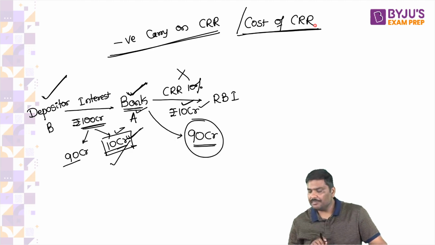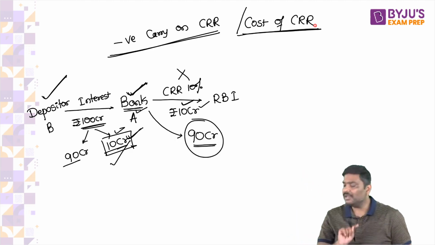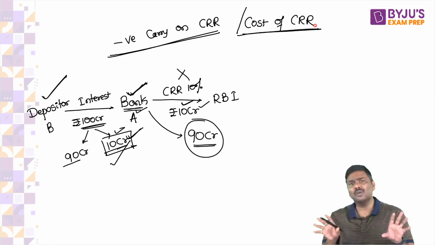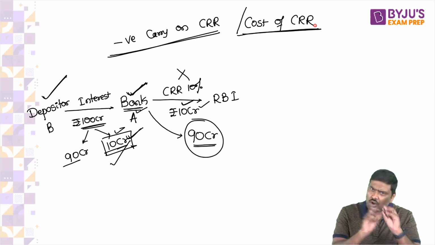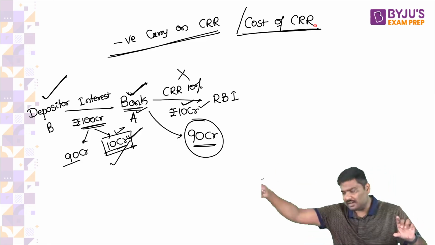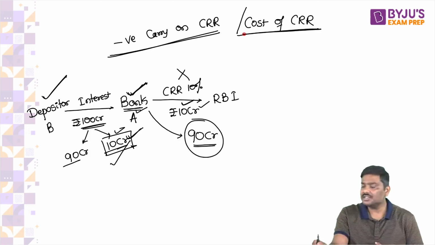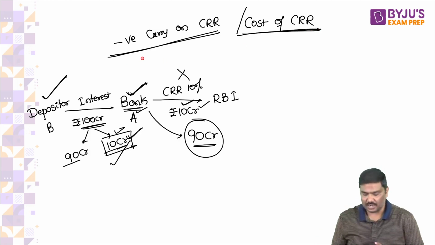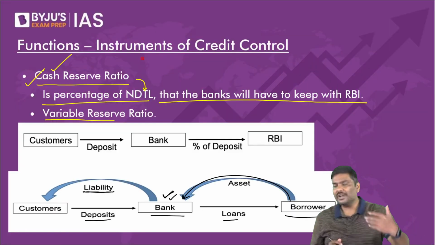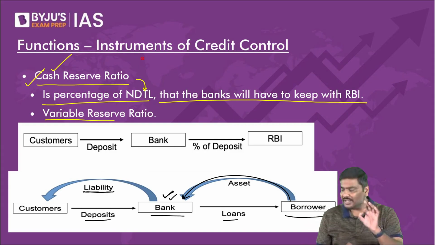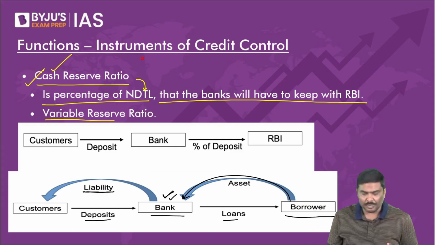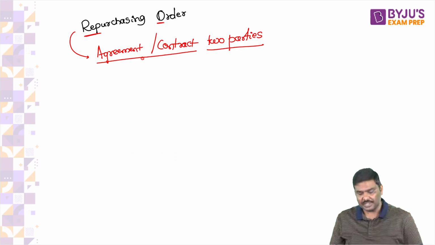Anybody has a problem regarding this? That is a very simple concept, right? It will not earn, but it will pay interest. Hence, this is called as cost or negative carry on CRR. So these are certain very important points regarding certain instruments under monetary policy tools.